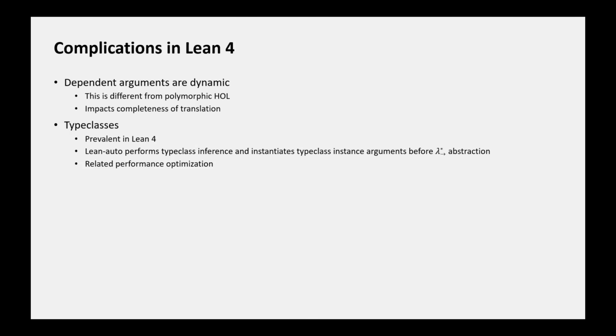Second, we need to handle Ling's type classes during the translation. Ling 4 uses type classes to represent mathematical operations and mathematical structures. Type classes are not part of standard HOL. Therefore, LingAuto performs type class inference and instantiates type class instance arguments before lambda arrow star abstraction. On a separate note, many type class instances are large Ling 4 terms. Therefore, LingAuto's matching procedure does not look into type class instances. In practice, we find that this has little impact on the completeness of the translation procedure.